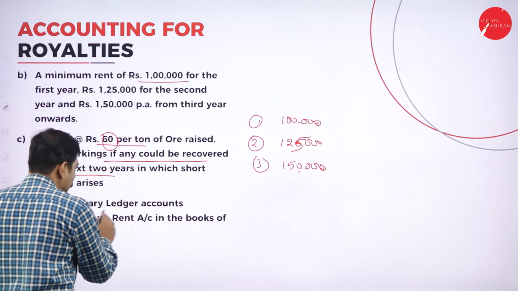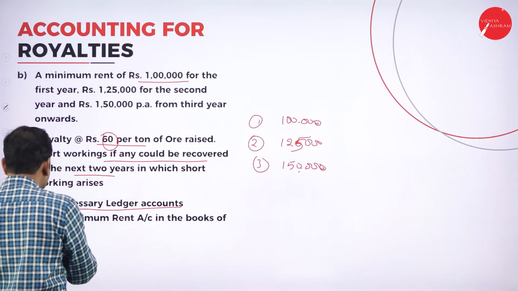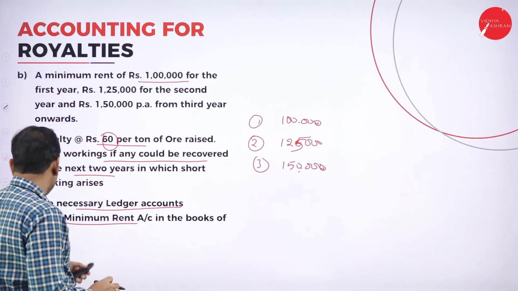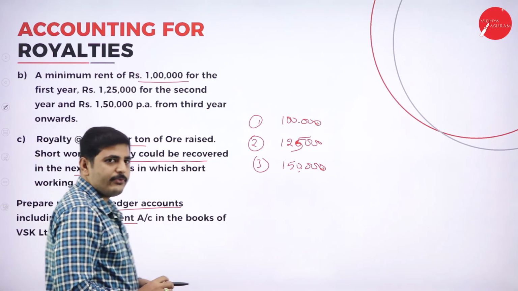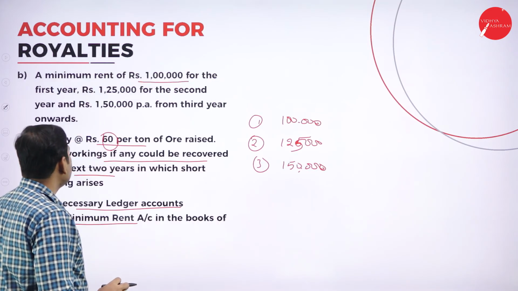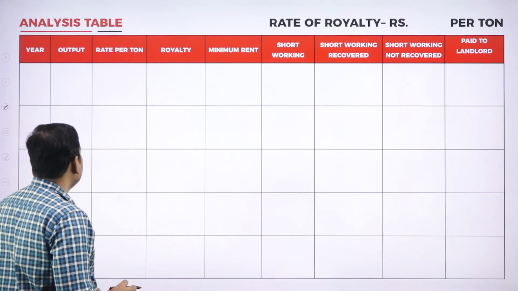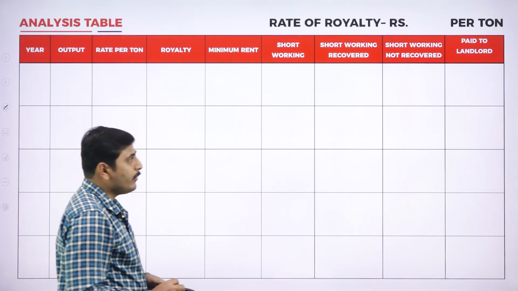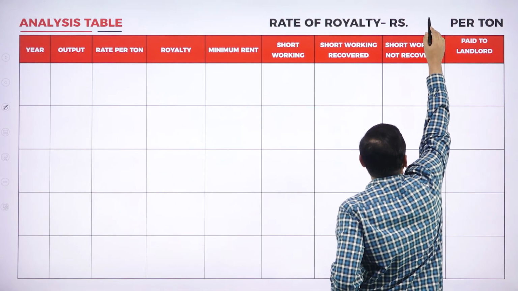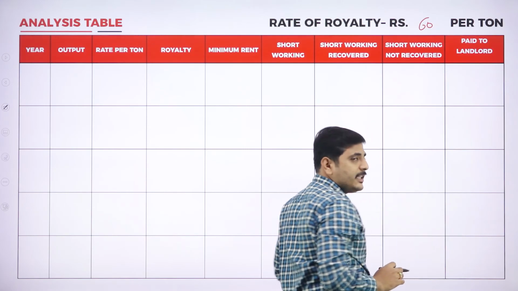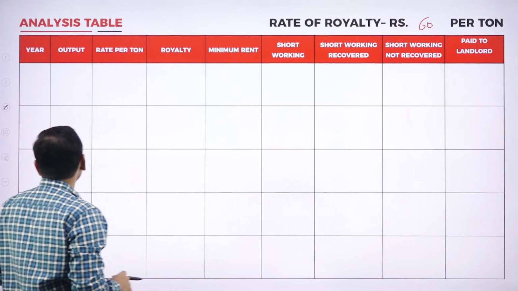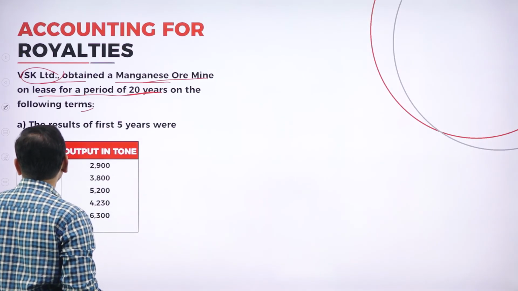Prepare necessary ledger entries or ledger accounts in the books of lessee, including the minimum rent account in the books of VSK, the lessee. Now, let's go to the analysis table. What is the rate per ton? 60 rupees per ton is the royalty. Now, what is the first year? Look at the first year.